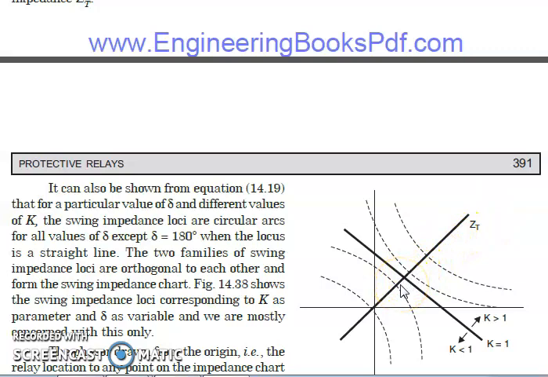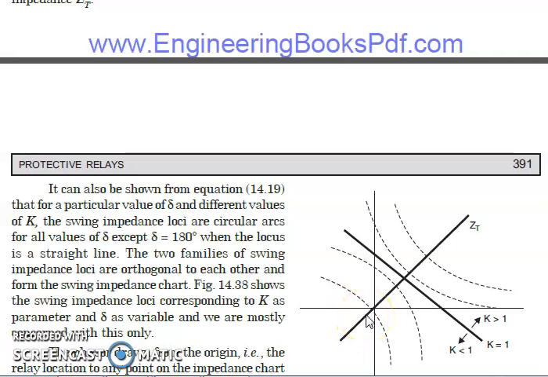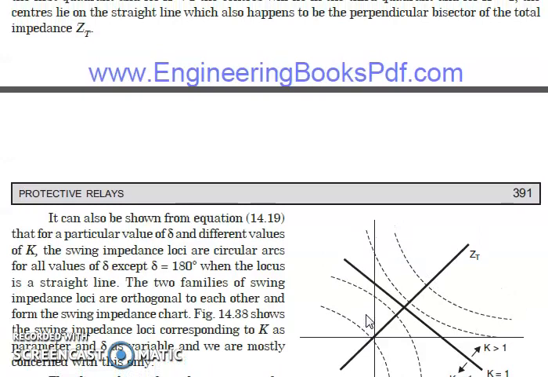Now for all the values of K greater than unity, the center of the swing impedance loci will be located in the first quadrant. And for all the values of K less than 1, the center of the locus will lie in the third quadrant. And for K equal to 1, the center lies on the straight line which is the perpendicular bisector of the total impedance ZT. The impedance lies on this line.